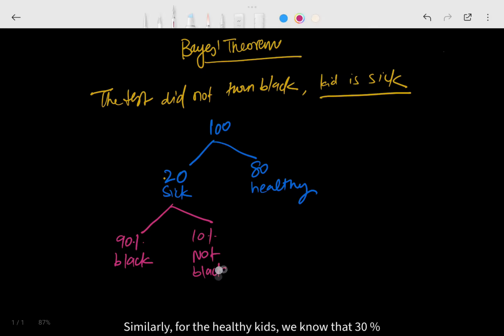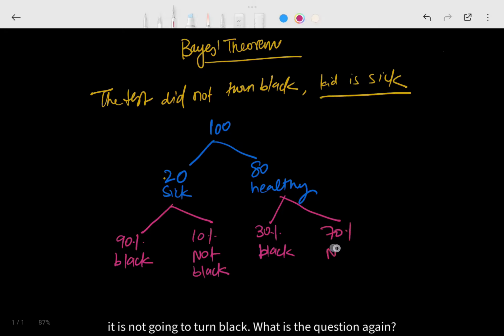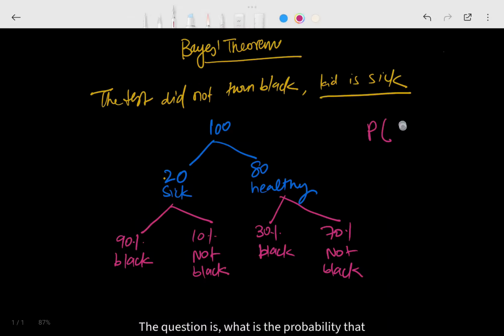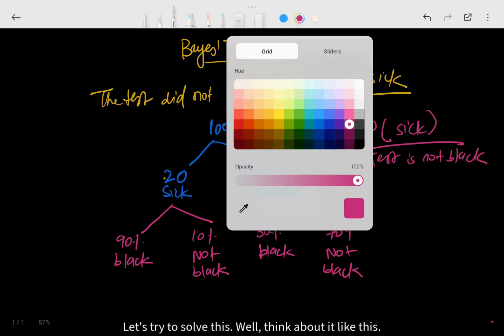Similarly, for the healthy kids, 30% of the time it is going to turn black, and 70% of the time it is not going to turn black. What is the question again? The question is, what is the probability that a kid is sick even when the test is not black? Let's try to solve this.